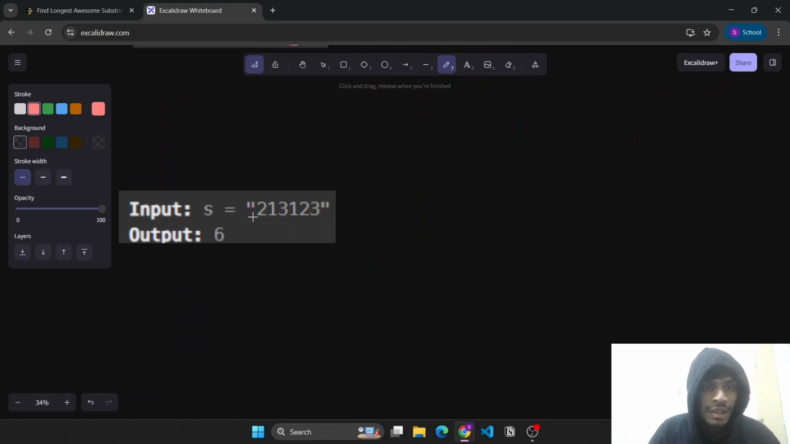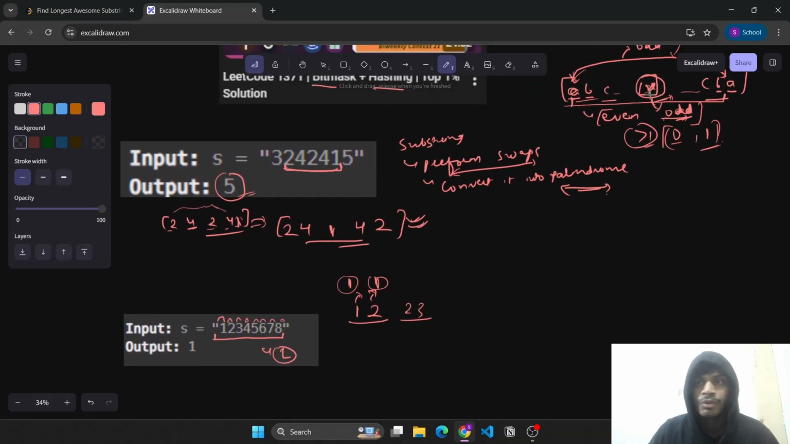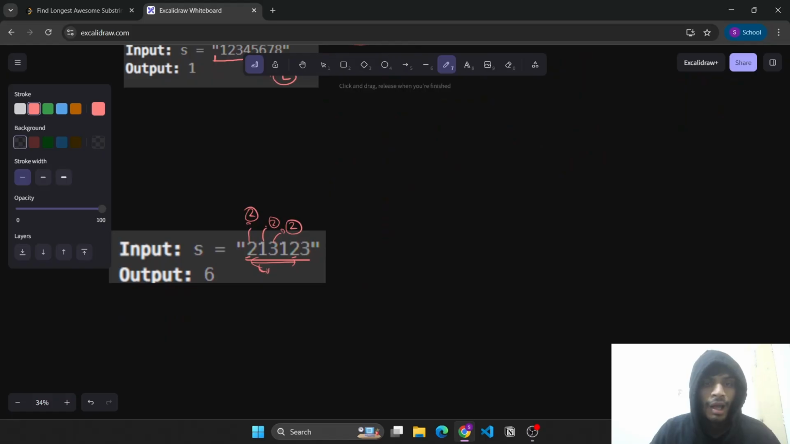So in this string, the occurrence of 2 is 2, the occurrence of 1 is also 2, and the occurrence of 3 is also 2. As you can see, all elements are occurring an even number of times and no element is occurring an odd number of times. Since this length is even, there will be no center present in the palindrome, and we'll simply perform swaps to make it a palindrome.